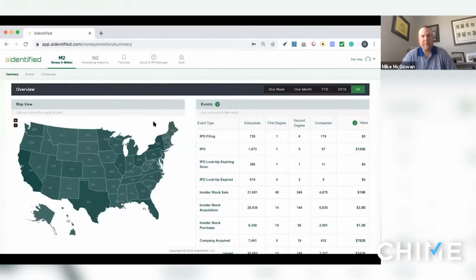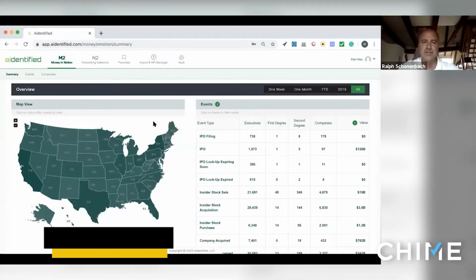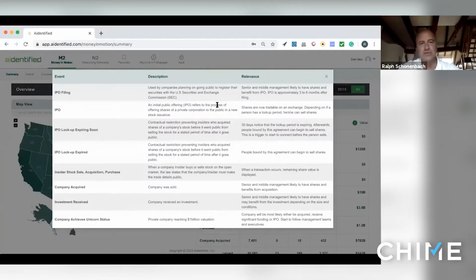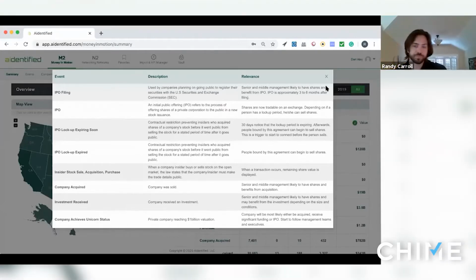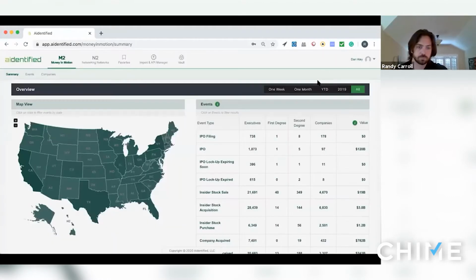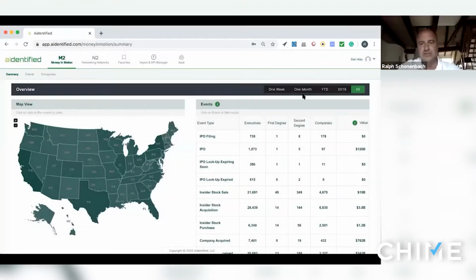Perfect. So this is Money in Motion. As we mentioned earlier, we're tracking these different events on a daily basis. So you have an overview: IPOs, when shares are being traded, company acquisitions, when investments are received, and then the unicorn status. And we've tracked about $1.5 trillion worth of events to date.